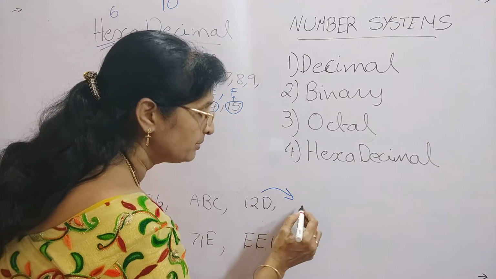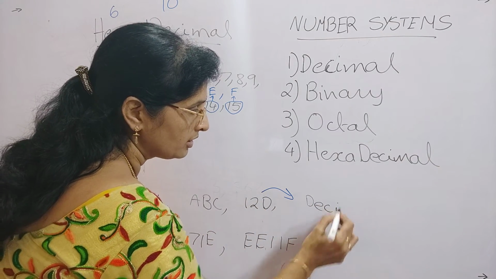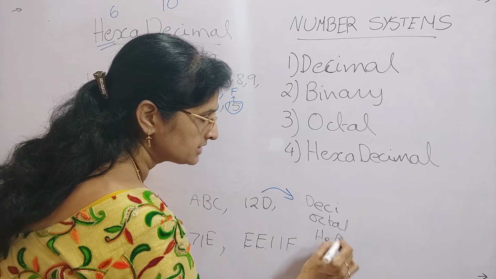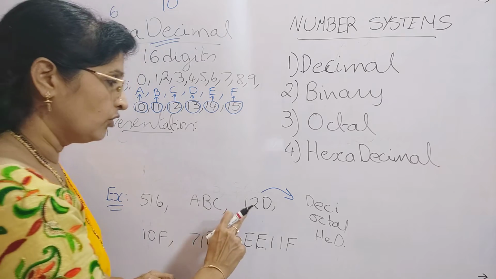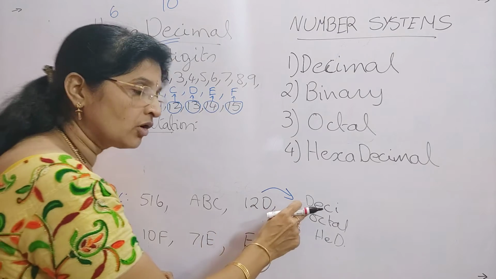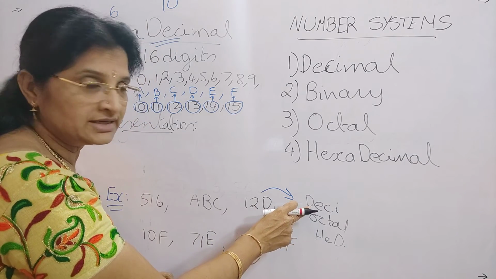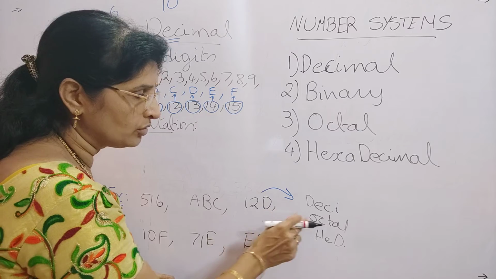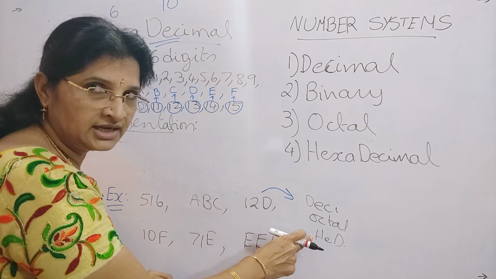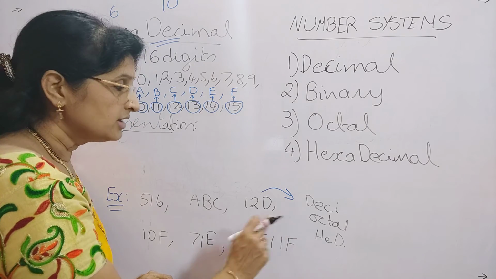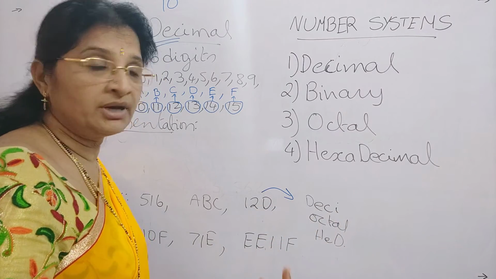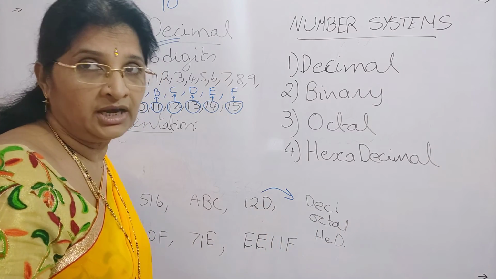It can be a decimal number, or an octal number, or a hexadecimal number, because 1, 2 and 0 are all there in decimal digits, all three are there in octal digits, and all three are there in hexadecimal digits. So there is a chance of going wrong.